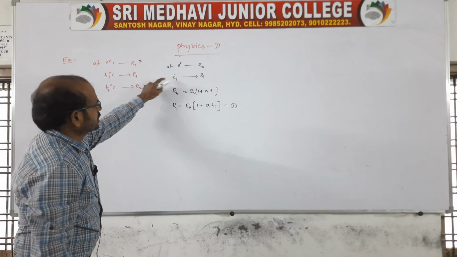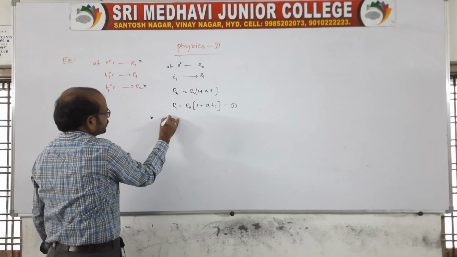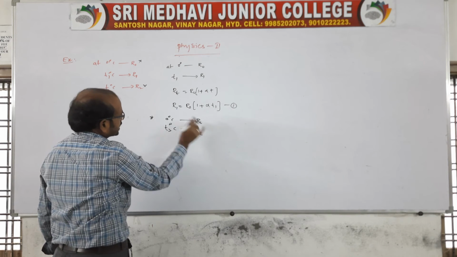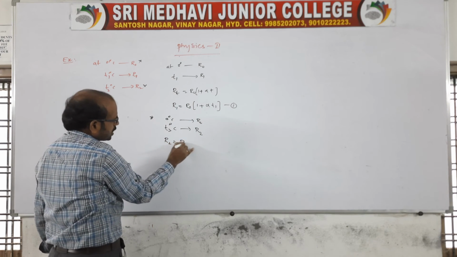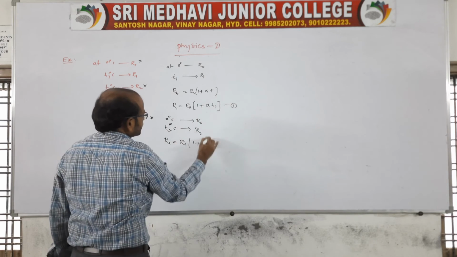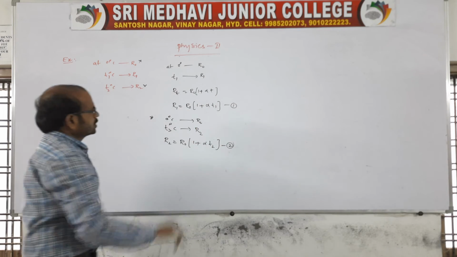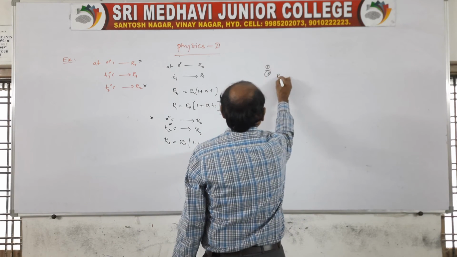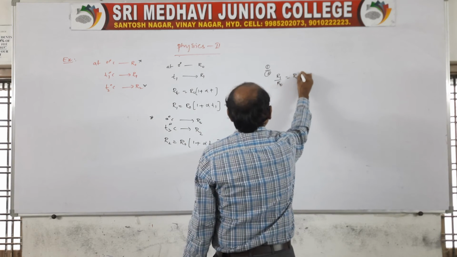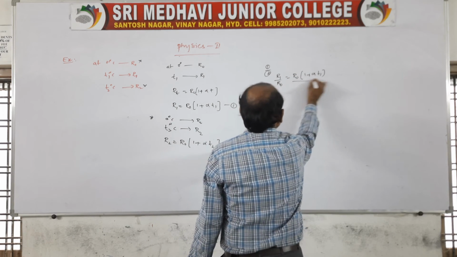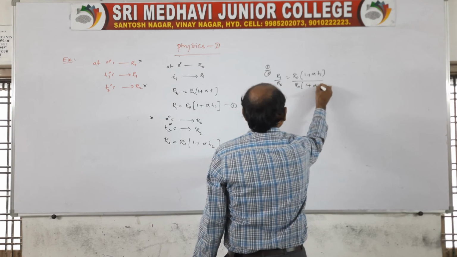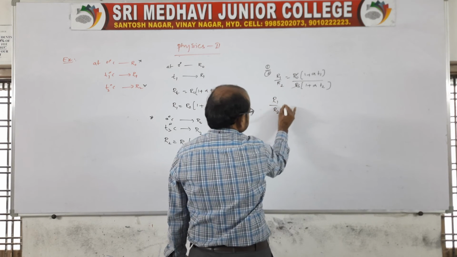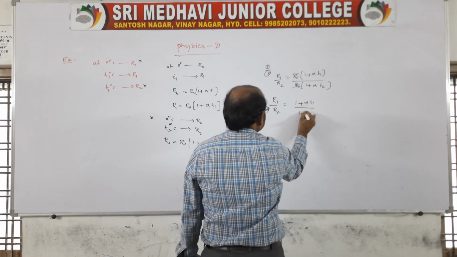For the second combination, again 0 degree Celsius is R0 and temperature T2 degree Celsius is R2. Again apply here: R2 is equal to R0 into 1 plus alpha T2, equation 2. Now you divide these two expressions. R1 by R2 is equal to R0 into 1 plus alpha T1 by R0 into 1 plus alpha T2. So R1 by R2 is equal to 1 plus alpha T1 by 1 plus alpha T2.